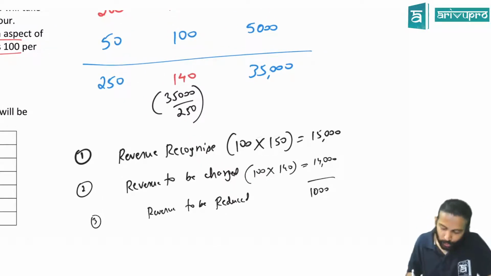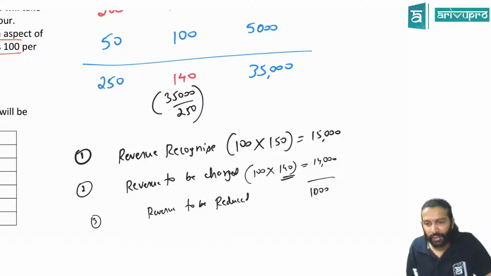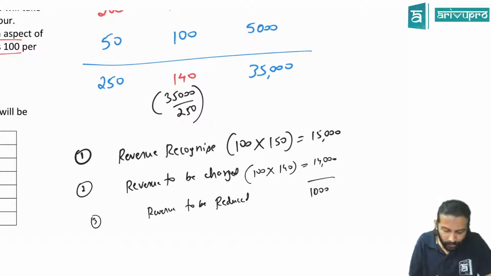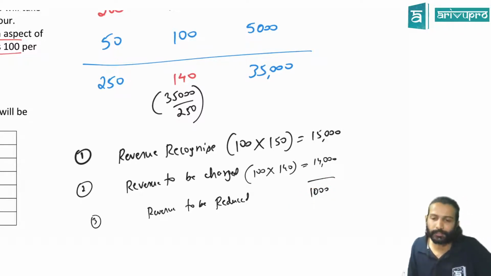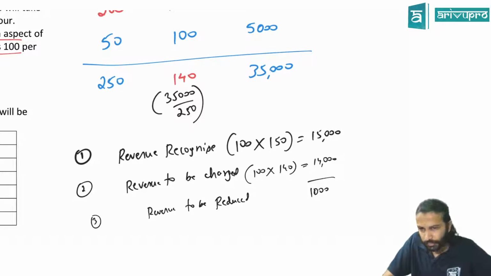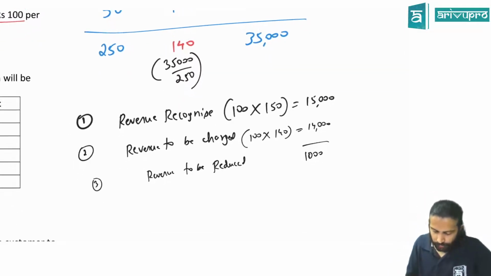That means how much is the revenue you already recognized? 15,000. But actually revenue should have been booked only at 140 rupees per hour. That means revenue should have been 14,000, but you charged 15,000. So you should reduce your revenue by 1,000 rupees. Journal entry: P&L account, debit to revenue 1,000. That's all. Getting it? Yes or no, sir?